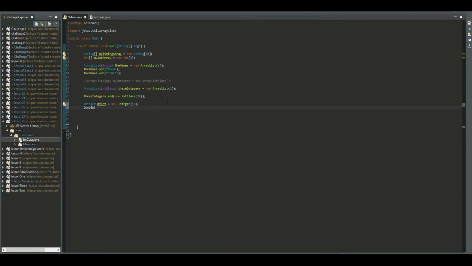Or another class would be the Double class. You can say myDouble = new Double, and here you can say 5.5, for example.